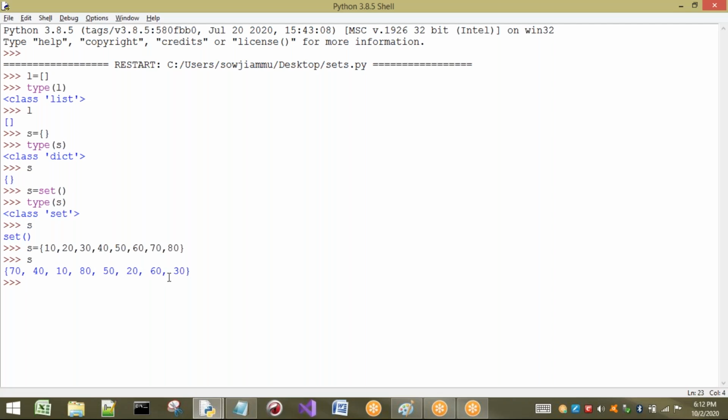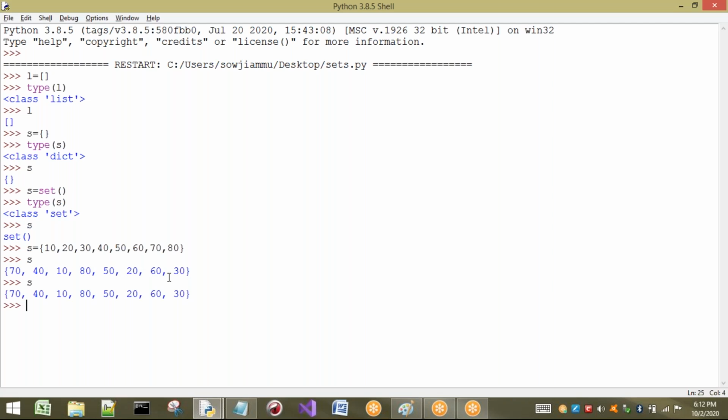That means I cannot save the order. Whatever order I take, I cannot ensure the order will be the same. So I may get it in this order, you may get a different order. We may not tell the order. As these are fixed, we are getting the same output, but if you do the same thing, the order may be different. So as the insertion order is not preserved, we will not get the elements in the inserted order.